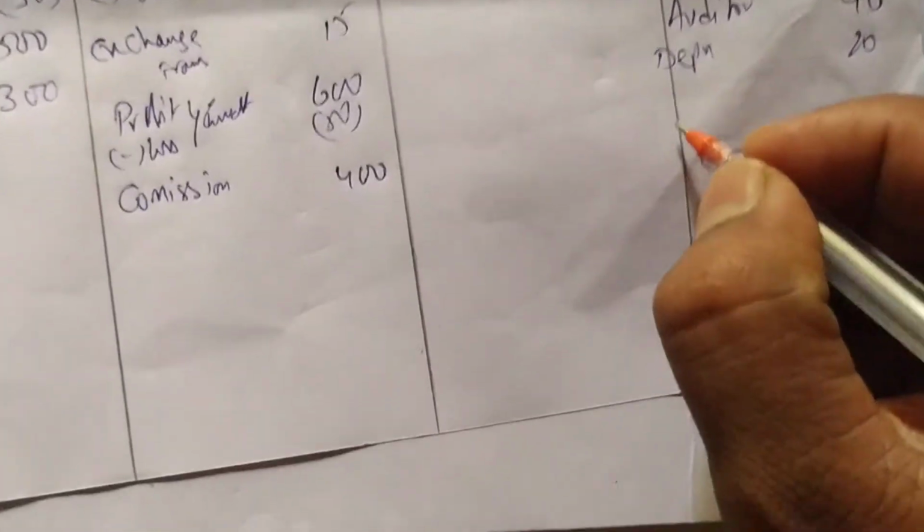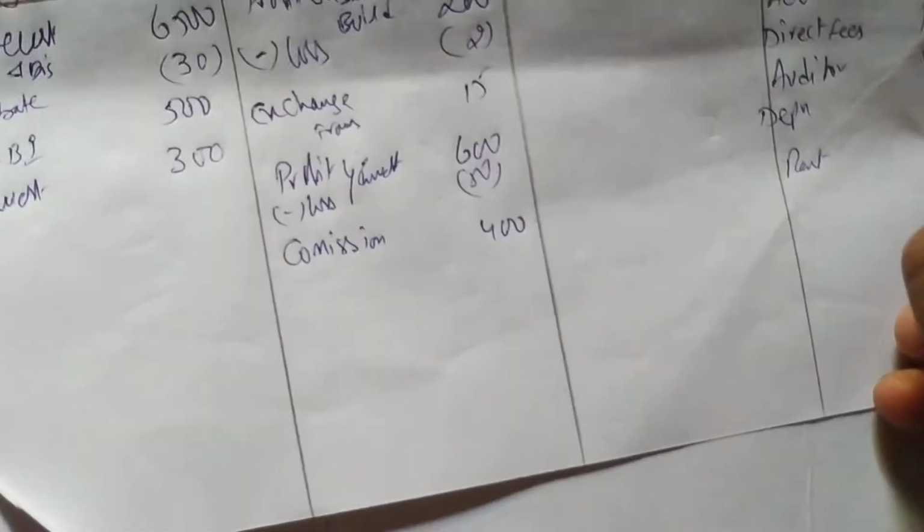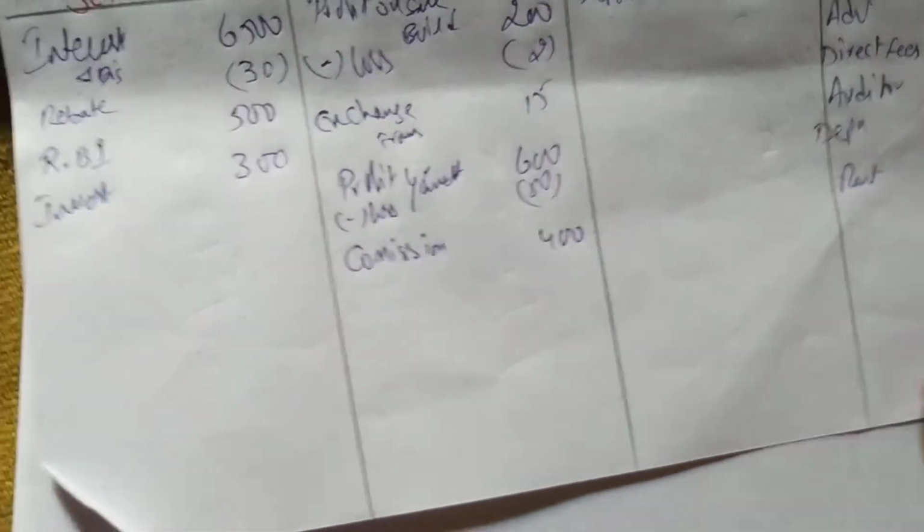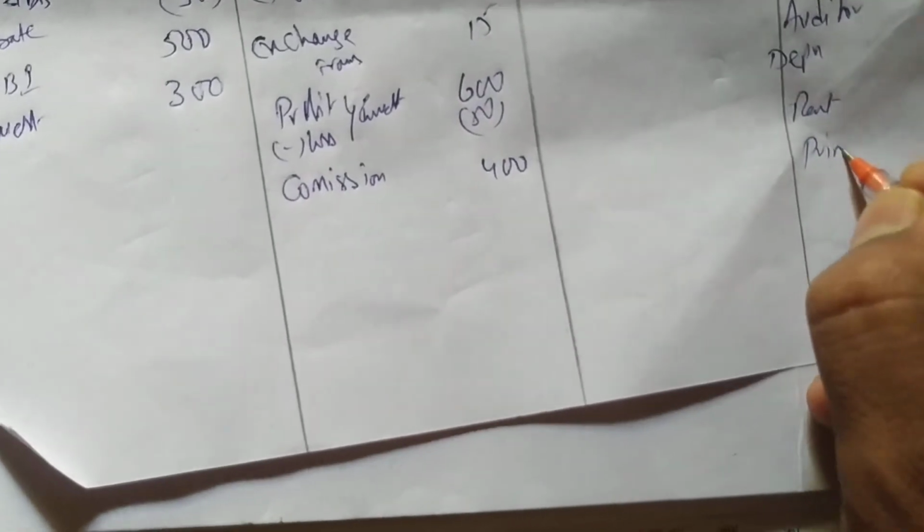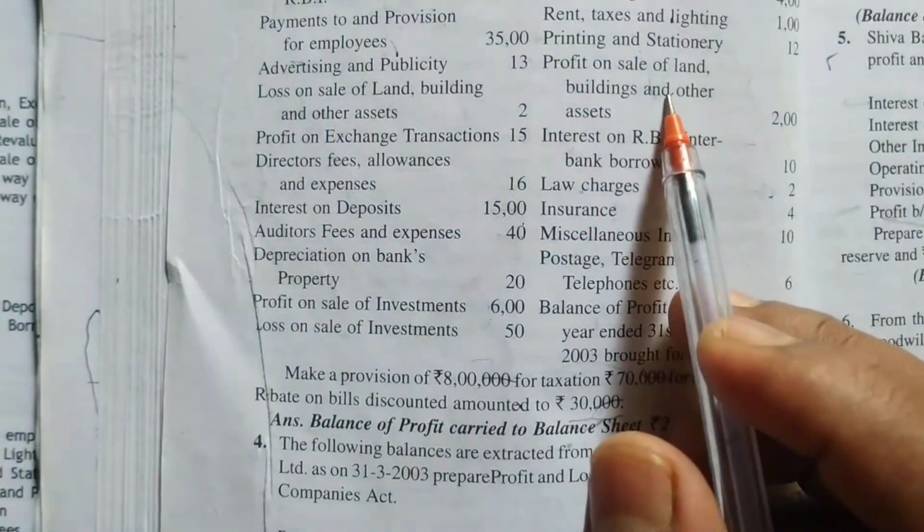Okay, next we are having rent, rates, taxes. So rent you have to write under operating expenses. Rent, how much we are having? 100. Printing also we have to write here, 12. After that we are having what? After printing we are having profit on sale of land.